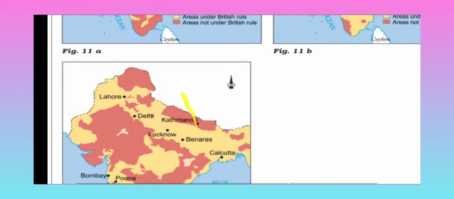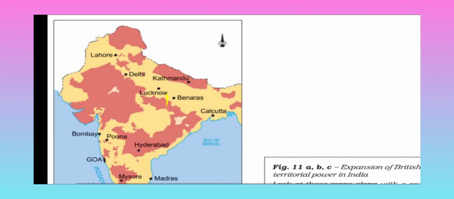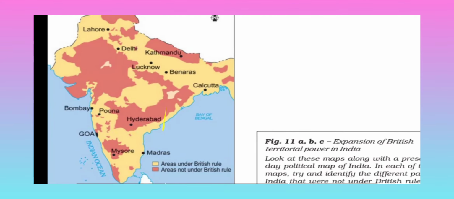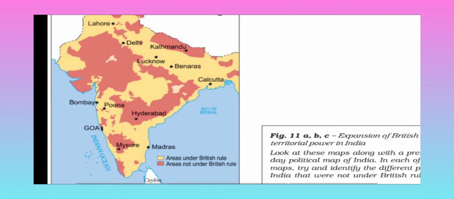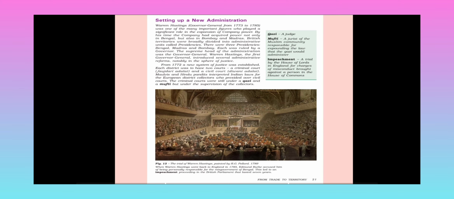Now, time by time, you can see how the people conquered the provinces or places. Figure 11, A, B and C map the expansion of British territorial power in India. Look at these maps along with the present day political map of India. In each of these maps, try to identify the different parts of India that were not under British rule. Somehow here Hyderabad, that red place, Gujarat, Rajasthan, and the Nepal part were not under the British rule. Okay, now next.